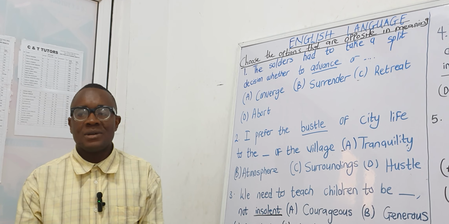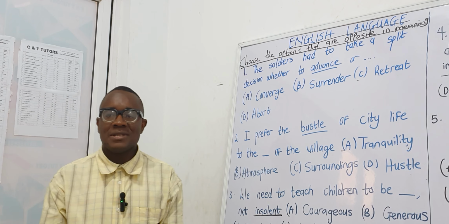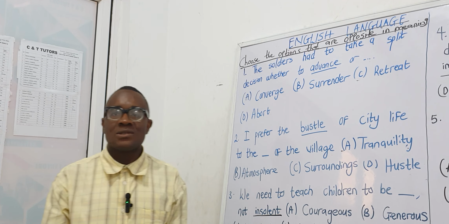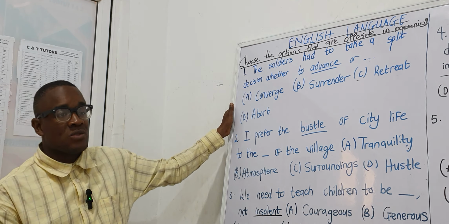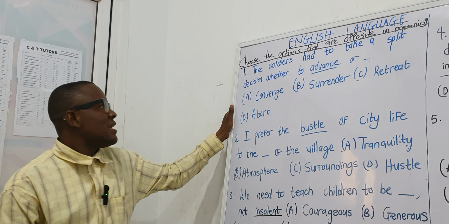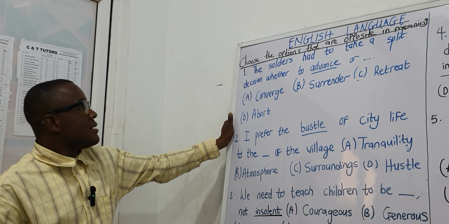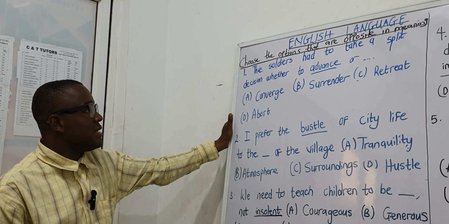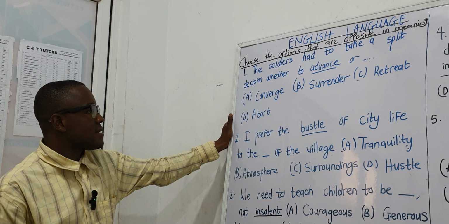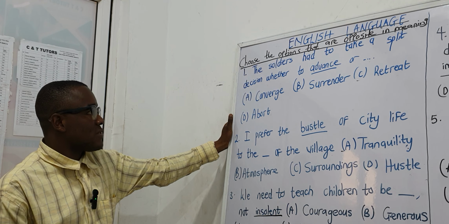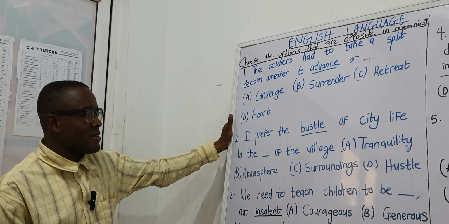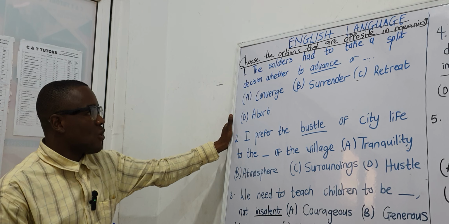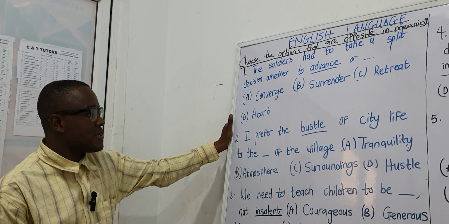I am Adedayo, and in this session I shall be taking you through a series of questions from the past WAEC examination, that's WAEC 2025. Now on the board we can see the instruction: Choose the options that are opposite in meaning to the underlined words. We have some questions and some words that have been underlined, and our duty now is to look for the correct options that serve as the opposite or antonyms of these words in question.